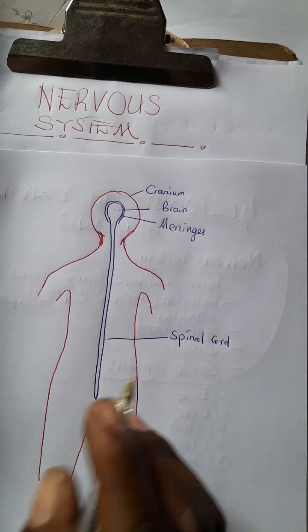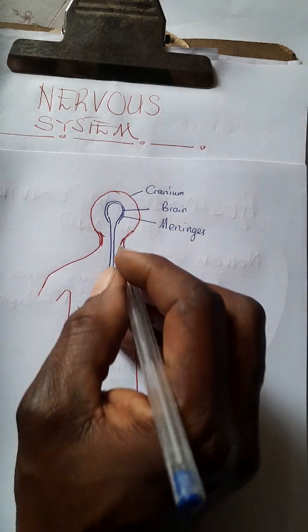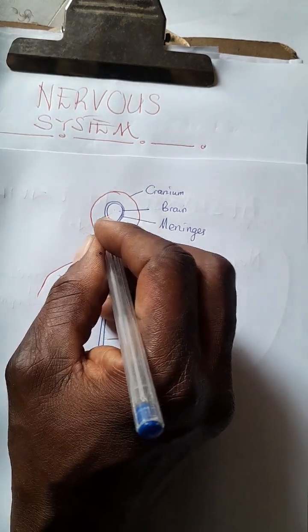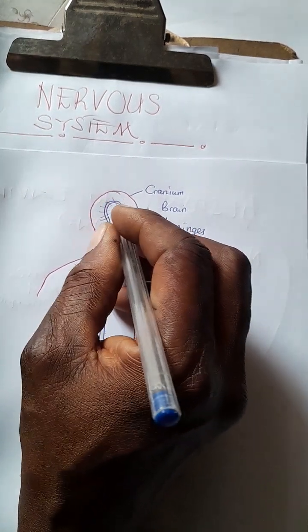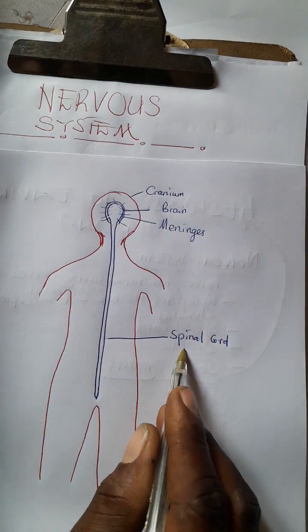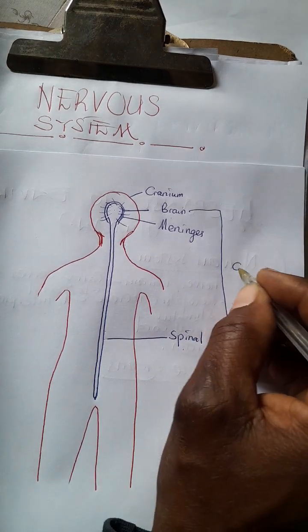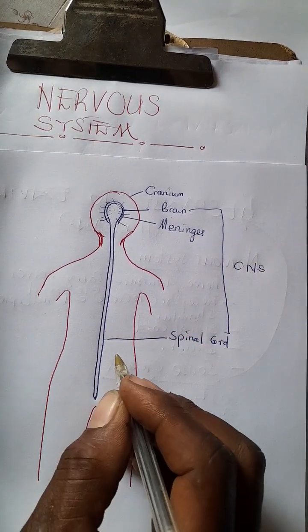You get what I'm saying then? So this is very important. Now look at this. Outside the central nervous system, remember we said the brain and the spinal cord form what we call the CNS, the central nervous system.